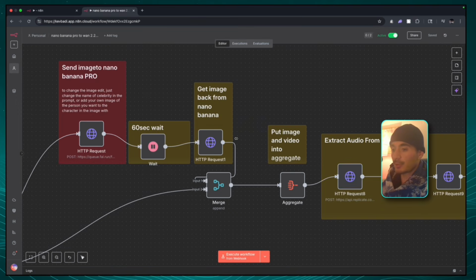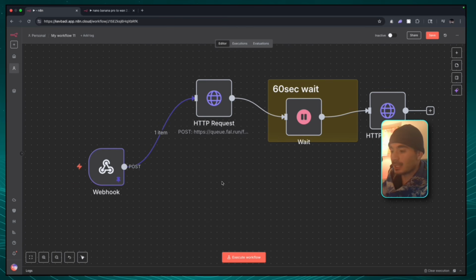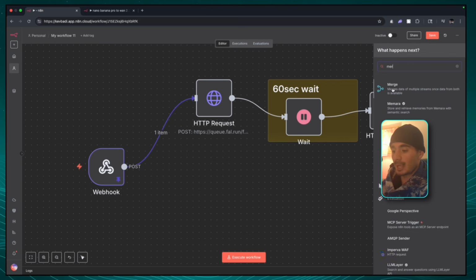So we're looking at the workflow. Our next step is to send the image to Nano Banana to switch it out with the influencer that we want. I'm just going to copy these three nodes and bring them into our new workflow. Now I'm going to connect the webhook to this HTTP request, and add another node called a merge node. So I'm going to add that node here.